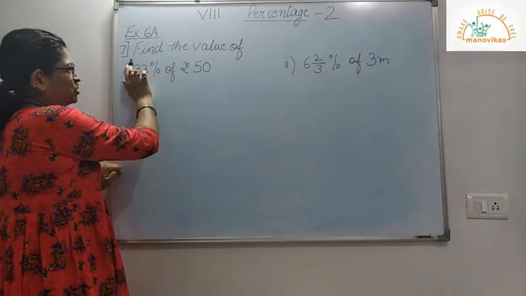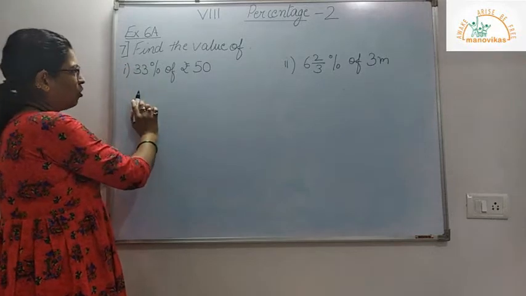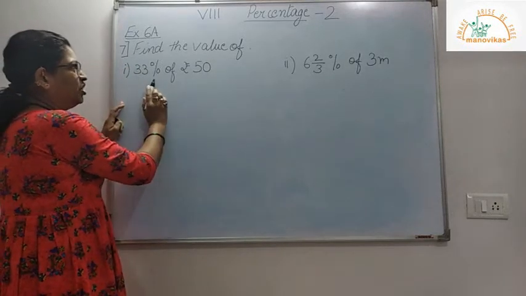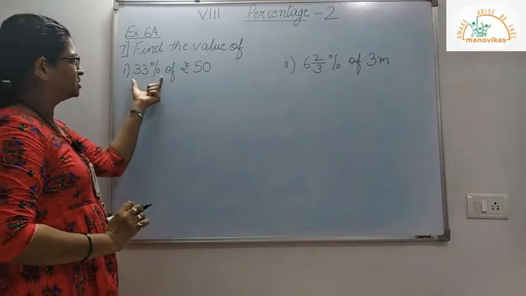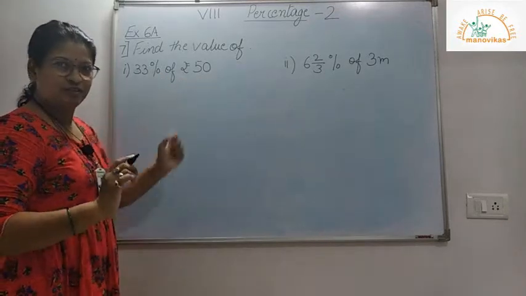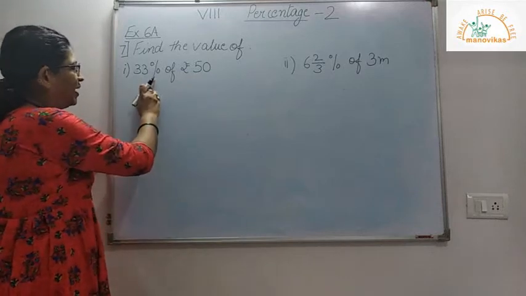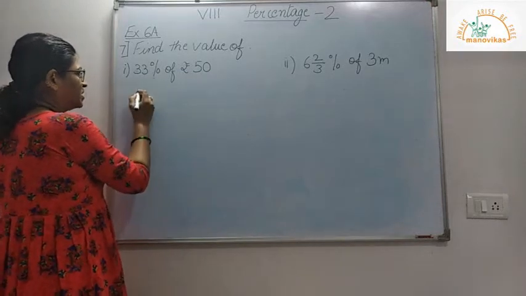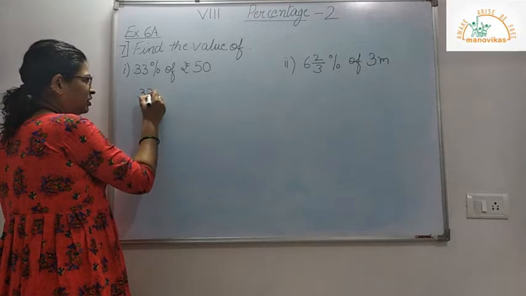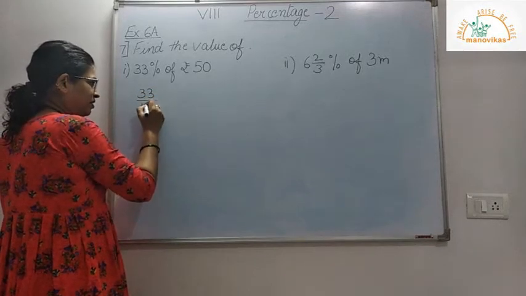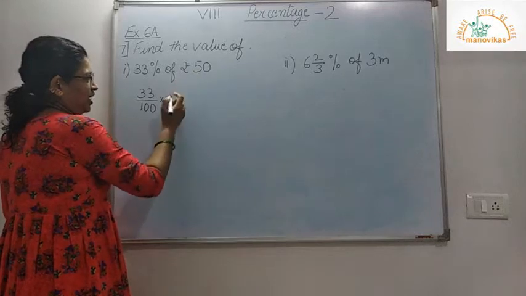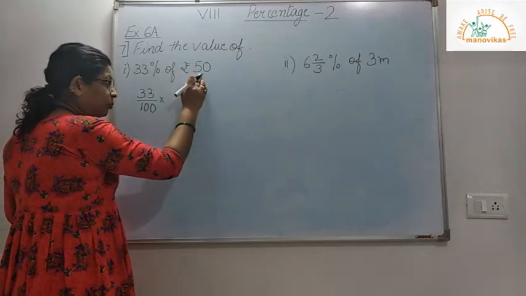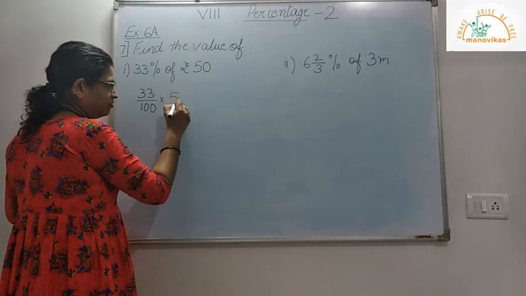Now in sub question 7, we have to find the value of the first one, that is 33% of rupees 50. So we are going to find how much is 33% of rupees 50. First we will write 33%. Now 33% can be written as 33 divided by 100. And we find 33% of rupees 50. So we have here 50.